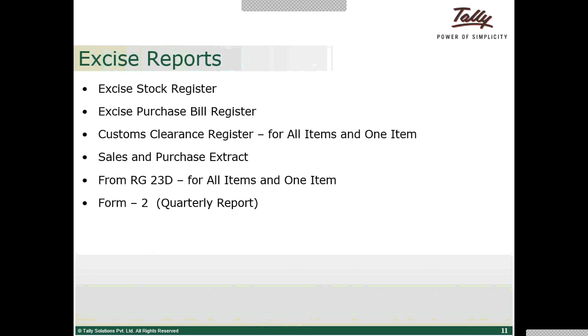And sales and purchase extract, which is just an extract of sales and purchases. And then we have RG23D form, and this form is available for all items and also for a single item. And then we have Form 2. Form 2 is a quarterly return form for excise dealer. Even this form, all these reports will get automatically filled in once the transactions are recorded. So we shall see the reports in Tally now.